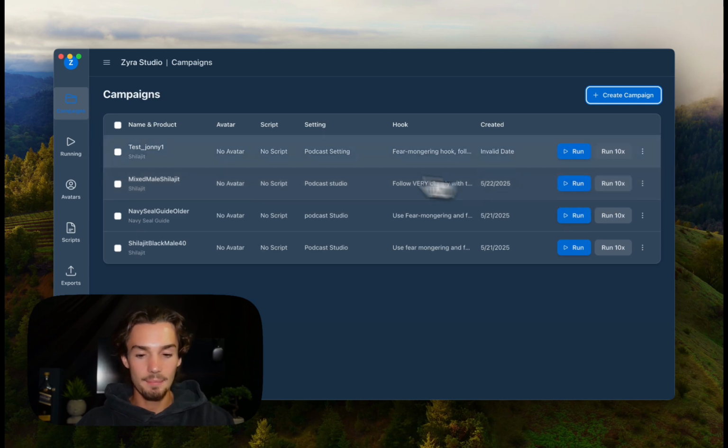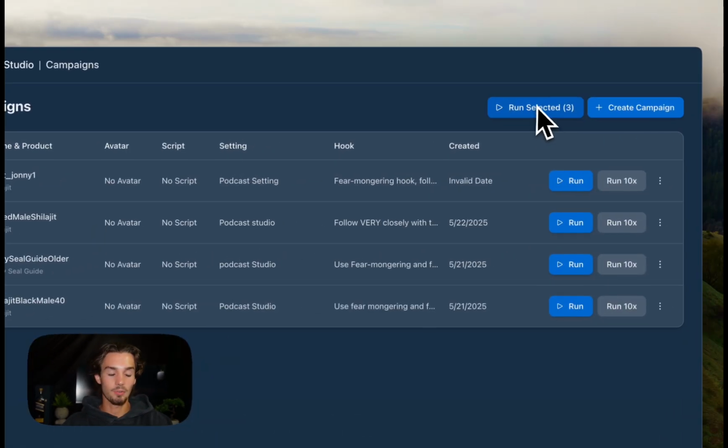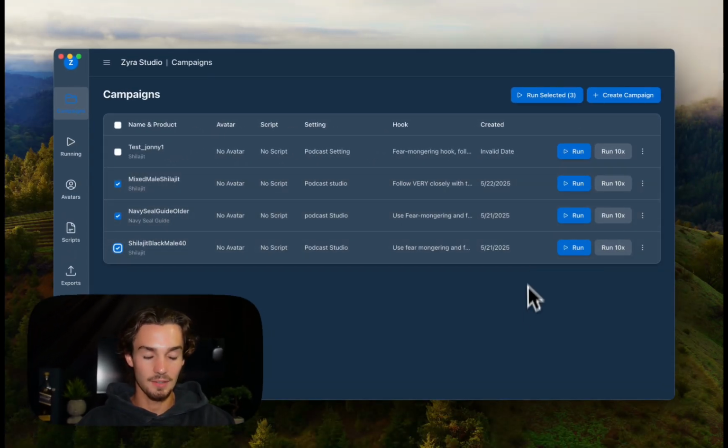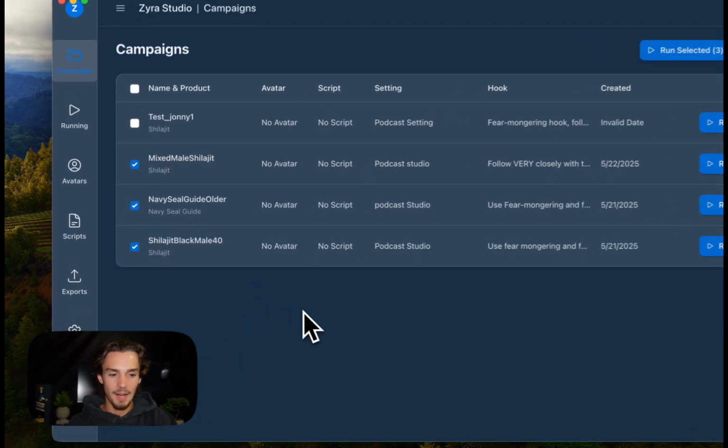So you'd run that, but the benefit of it is you could have three just like this. And if you hit run selected, it actually automatically runs 10 of each of these. And it's not going to be the exact same video because it's a new script every single time. It'll be the same avatar and have the same structure, maybe following that Shilajit four superfood script that I put in there, but it'll be a new video every single time, which is super beneficial, especially if you're copying a video that already went viral. So that's how that works.